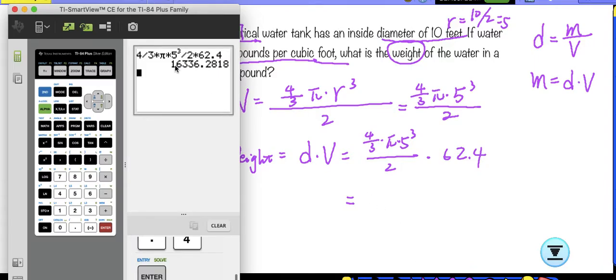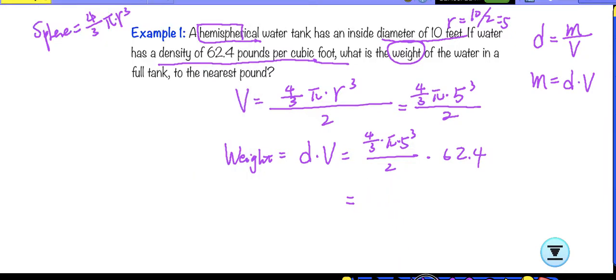It's 16336 and also nearest to the nearest pound. We just check the decimal here, which is 2. We are not going to round it, so the answer is 16336. And also the unit is pound. Okay, so that's how we find the mass, or determining it really depends on the given information we have here. So this is the answer for this one.